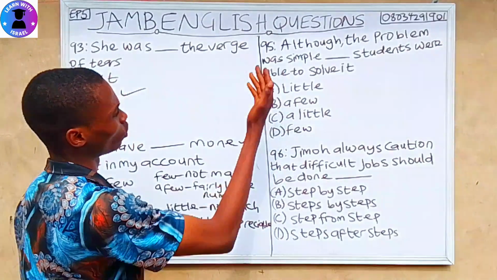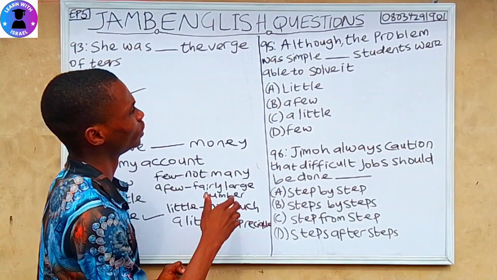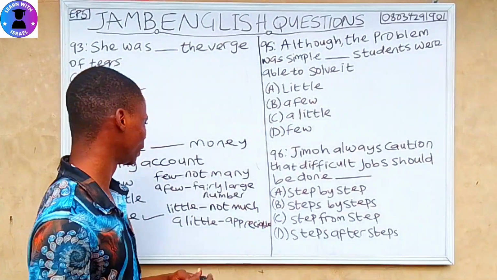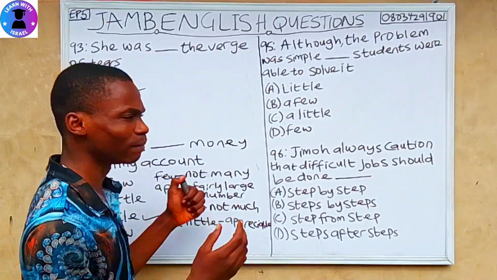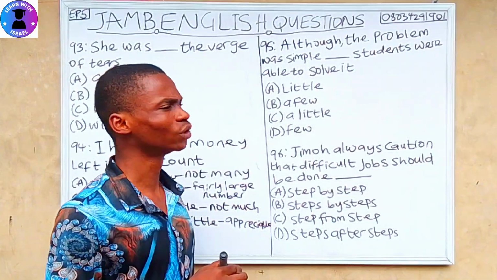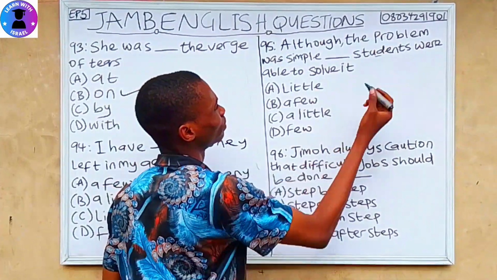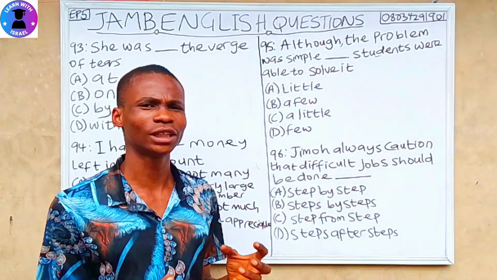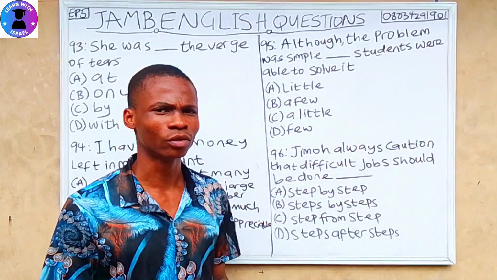We are not talking about token here, so a little is wrong. The students were able to solve it. Not much students were able, not many students. You cannot use much for students. Many is used for students because student here is plural. And I said it earlier that many denotes a large number of people.